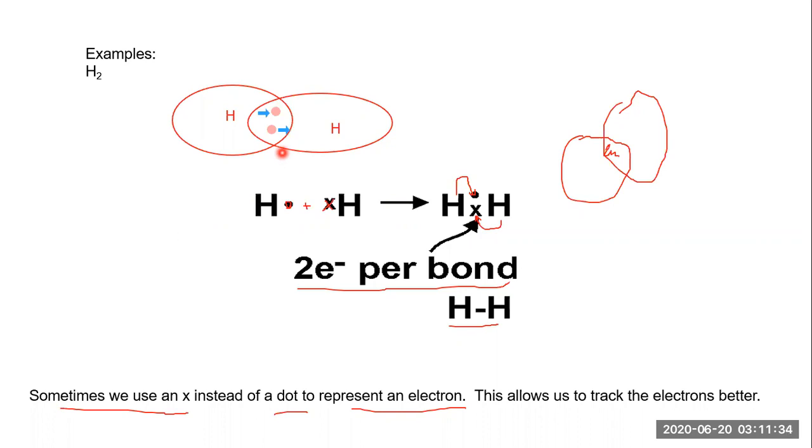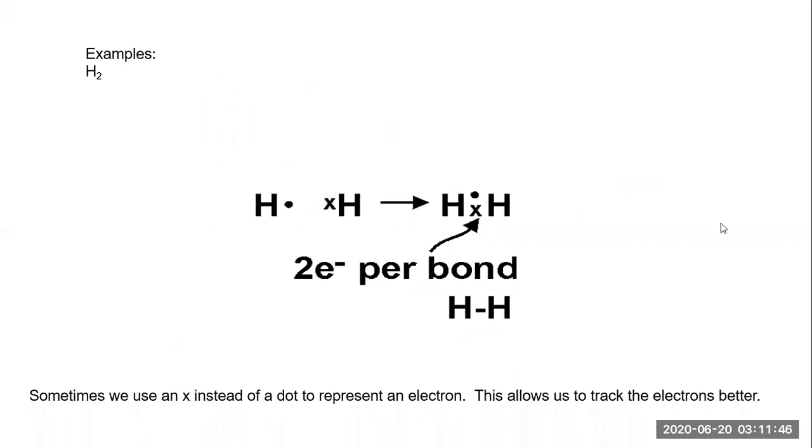Correct? So to avoid that confusion, we sometimes show X or we show a dot for representation of the electron. Both are one and the same thing. Now tell me again why we rely so much on the electron dot structure. The first point is that the electron dot structure reveals information about how many electrons are shared and how many electrons form the bonds. So that's why we prefer the electron dot structure.